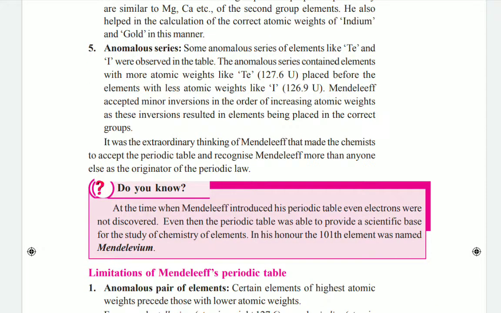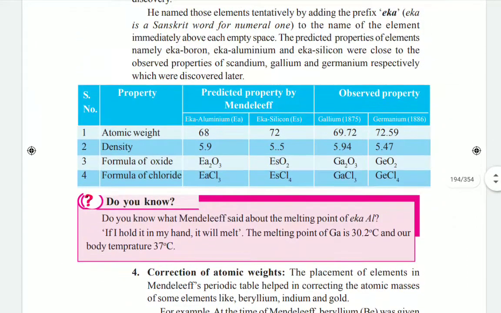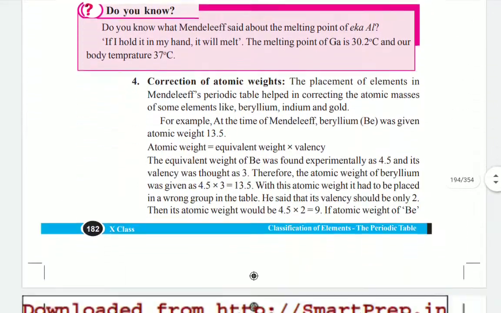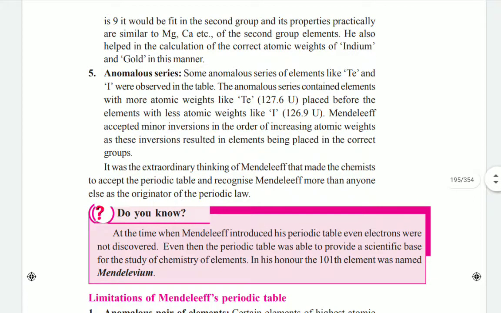The table is classified in ascending order of atomic weights, but in an anomalous series the atom with the more atomic weight is placed in front of the atom with less atomic weight. It was the extraordinary thinking of Mendeleev, the chemist, that led to the acceptance of the periodic table and recognition of Mendeleev more than anyone else as the originator of the periodic law.